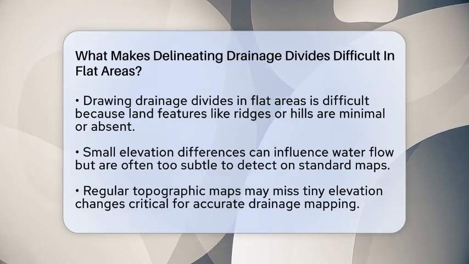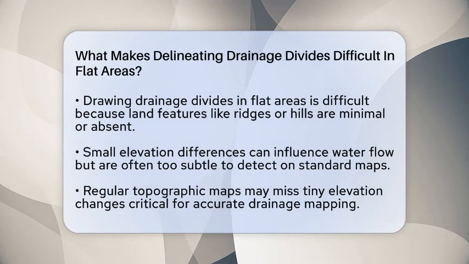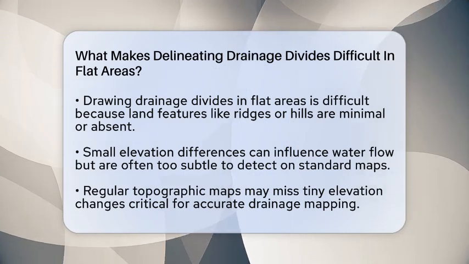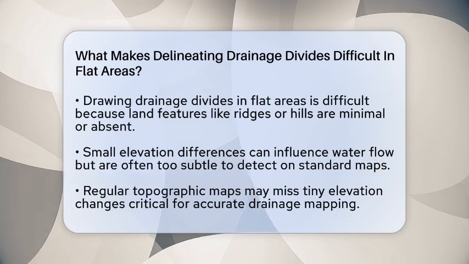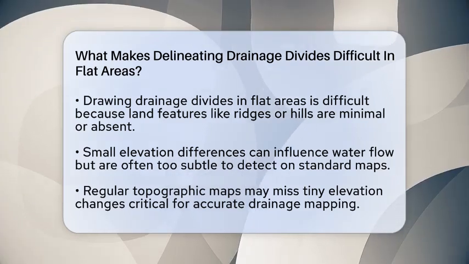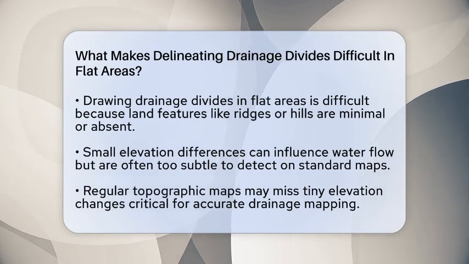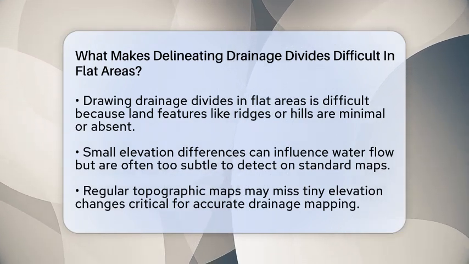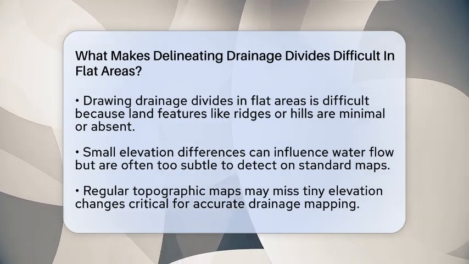Usually these divides are marked by ridges or hills, but in flat terrains, those features are very subtle or almost absent. Without noticeable elevation changes, it becomes hard to tell where one drainage basin ends and another begins. One big reason is that tiny differences in elevation can change water flow direction, but these differences are often too small to see on standard maps or digital models.